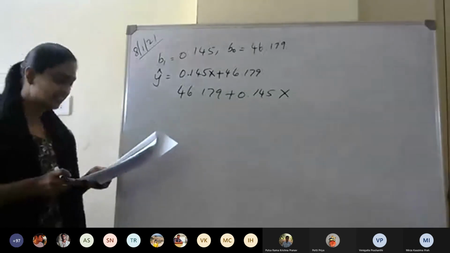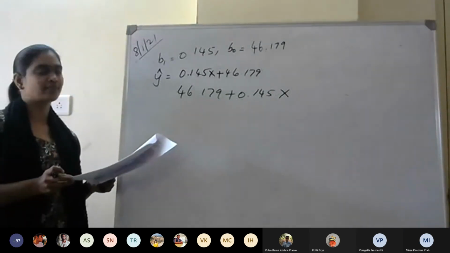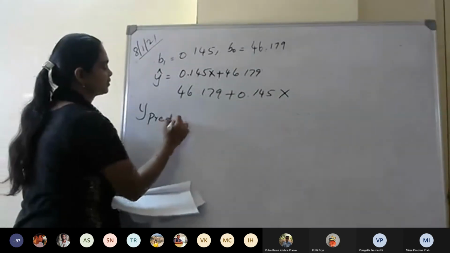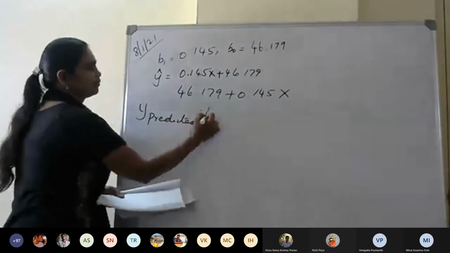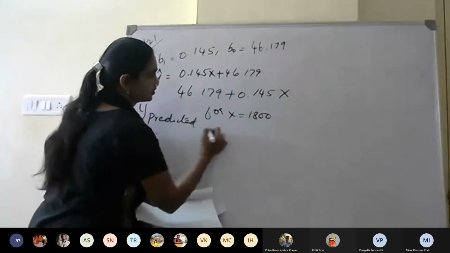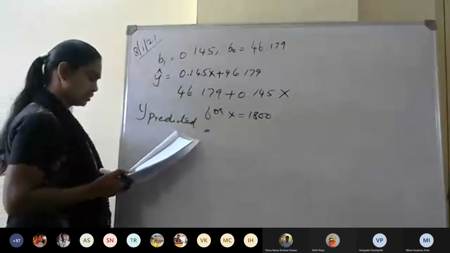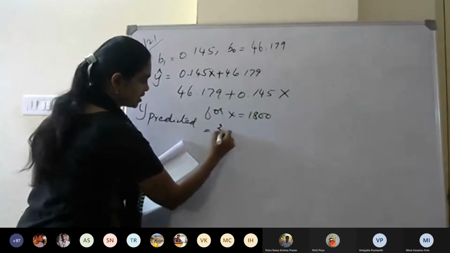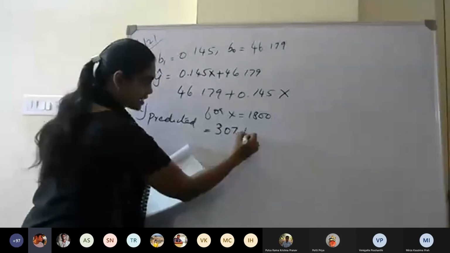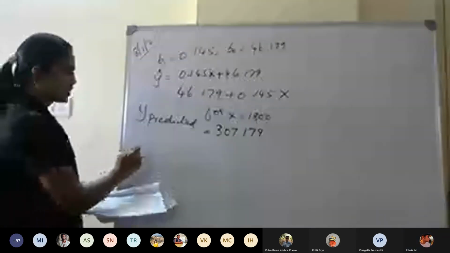And for the square feet 1800, what is the predicted value for y? Y predicted for x is equal to 1800. You have to substitute 1800 there. You should get an answer 307.179. Exactly, 307.179.